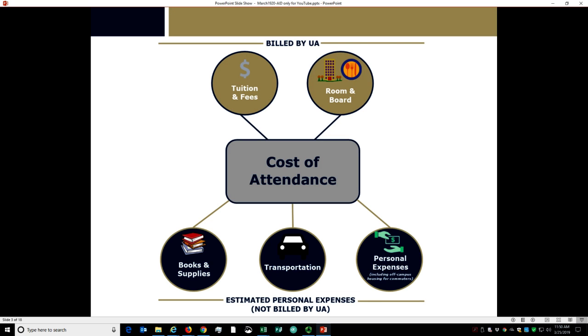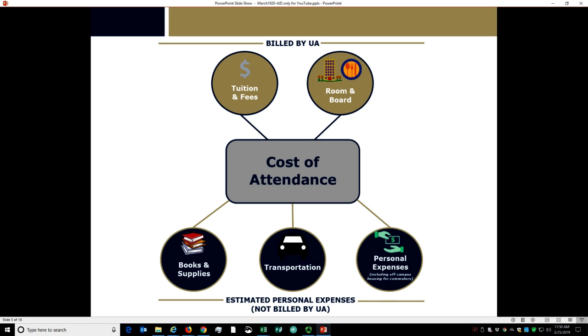To understand the financial aid award and eventual bill from the university, we need to start by explaining how the financial aid award is generated. The financial aid award is based on the student's cost of attendance. Cost of attendance is made up of charges that are billed directly to the student by the Office of Student Accounts, as well as other personal expenses that a student may have for which the student is not billed.